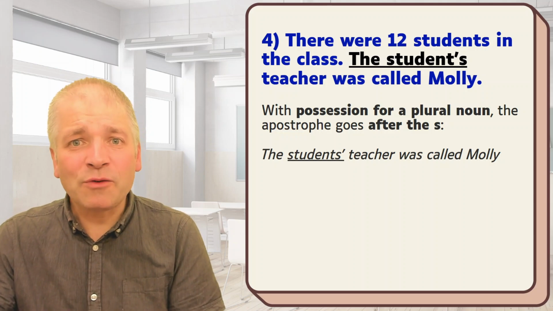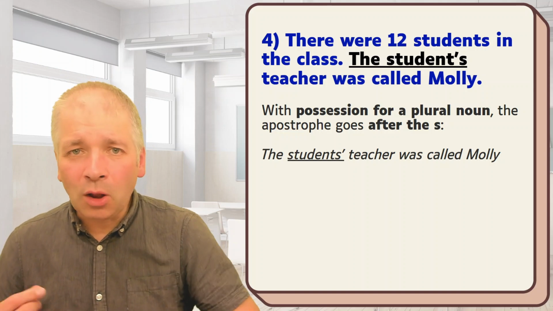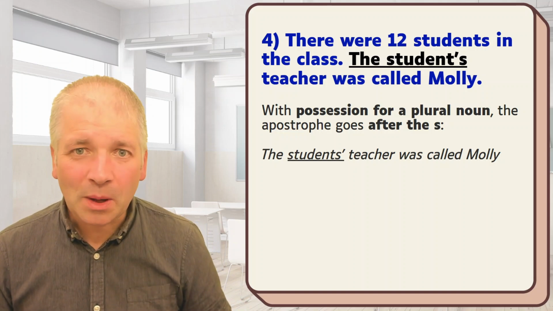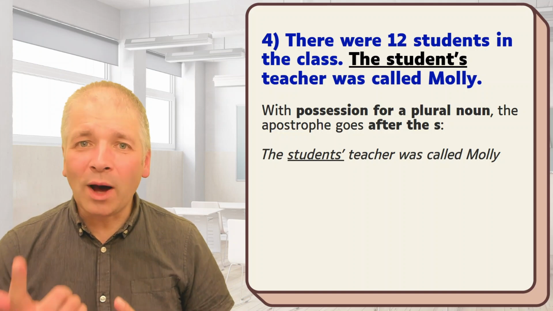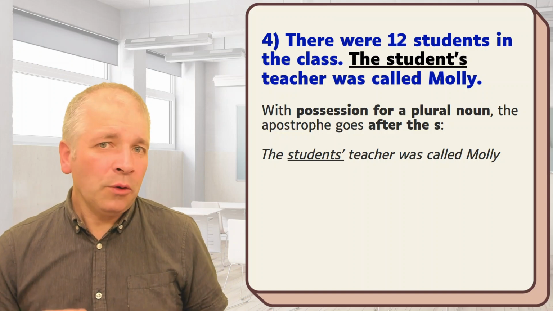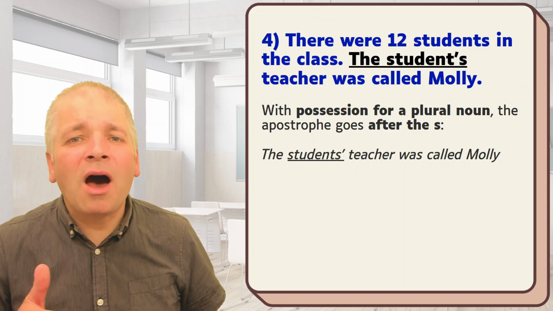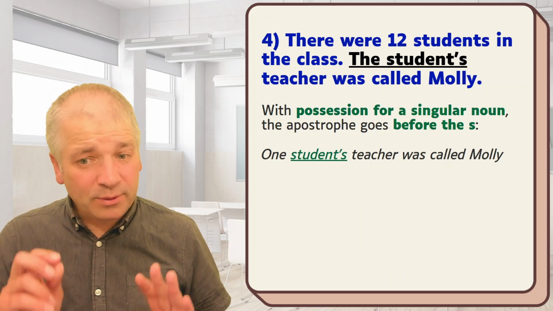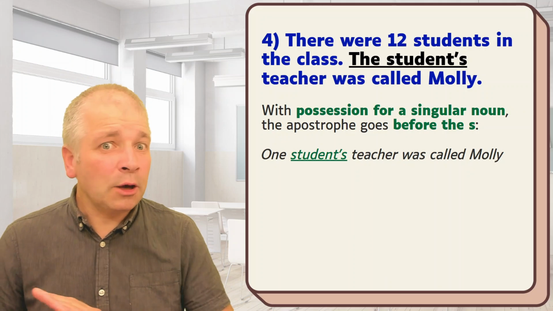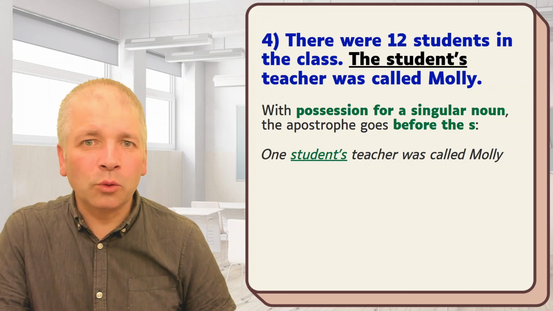Here we have possession of the teacher. The teacher belonged to the students. But we know that there are 12 students, not 1. To show that there are many students and not just one, the apostrophe has to come after the S. With possession for a singular noun, the apostrophe goes before the S. One student's teacher was called Molly.